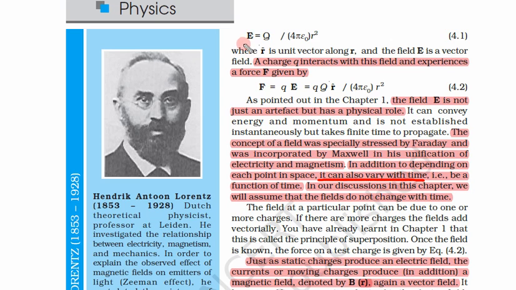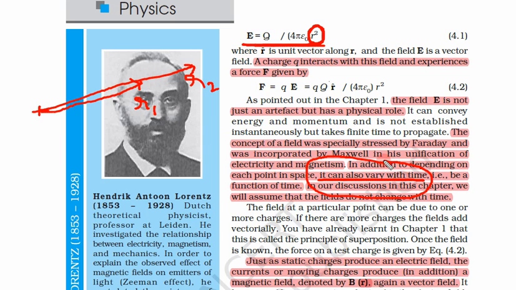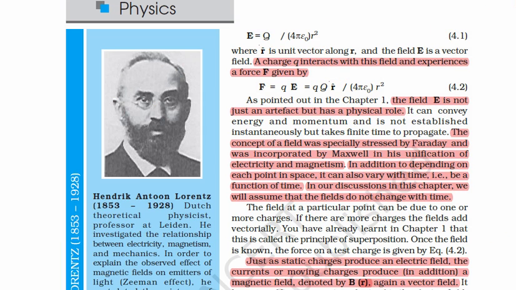So here we can see that E is only dependent on distance, that means point in space. So if we have this capital Q charge here and we want the electric field at this point and this point, definitely this will change, because this point is near, this point is far. But the field can also be changed with time as well. So this is an important point, the field can also be changed with time, that we will see later.